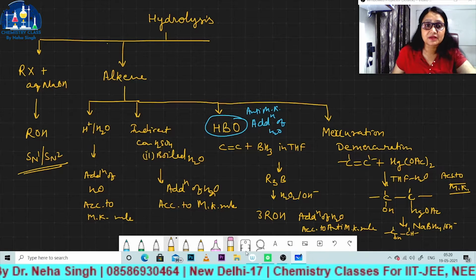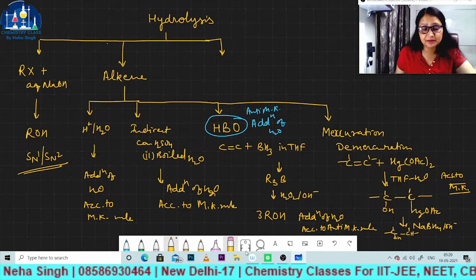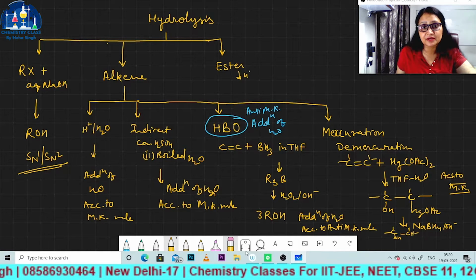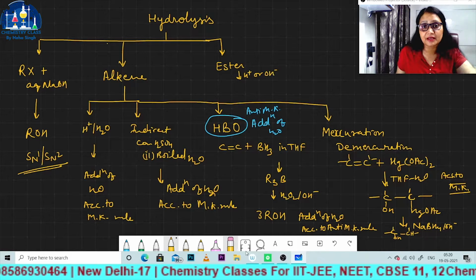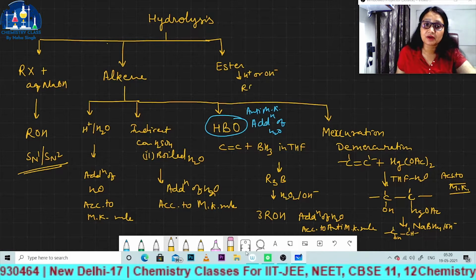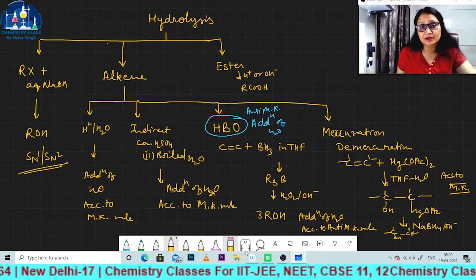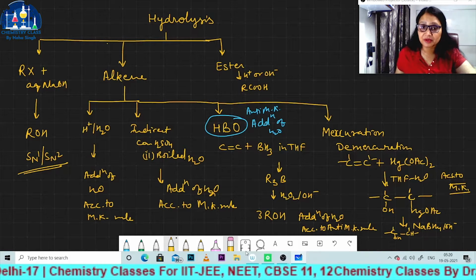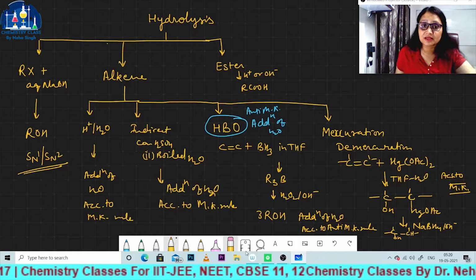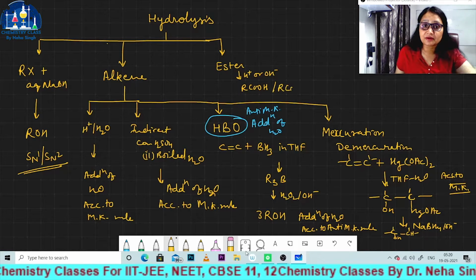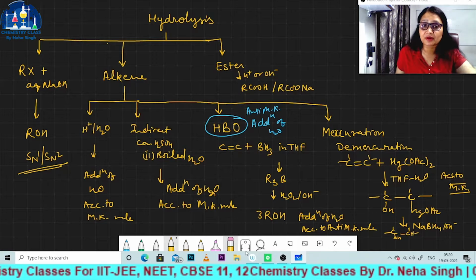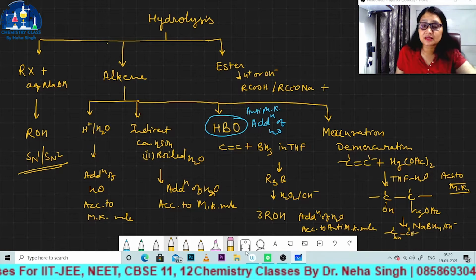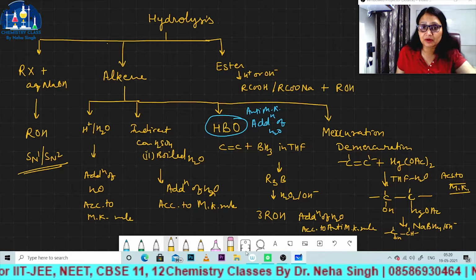Now we will discuss hydrolysis of ester. When it is hydrolyzed either in acidic or alkaline medium, you will get 1 molecule of acid if you are performing hydrolysis in acidic medium, and if you are performing hydrolysis in basic medium, then you will get the salt of the acid, for example, if you have taken sodium, the sodium salt of acid, plus you will get 1 mole of alcohol.